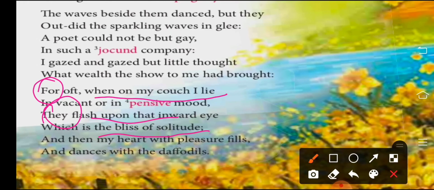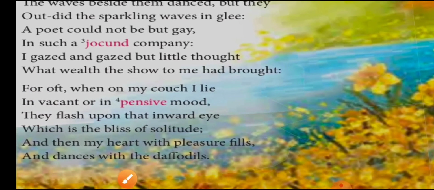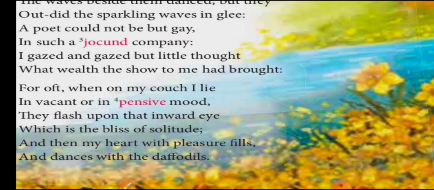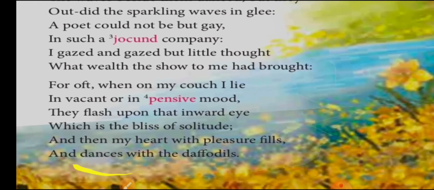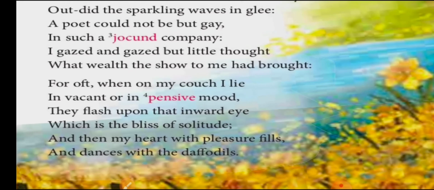And whenever he sees the flowers in his imagination, in these two last lines he is saying, and then my heart with pleasure fills and dances with daffodils. कि जब भी मैं उन flowers को देखता हूँ, and whenever he sees the flowers in his imagination, his heart fills with the pleasure and the mind dances with the dancing daffodils. So what he is saying in these two lines, that whenever he sees the flowers in his imagination, his heart fills with pleasure and his mind dances with the dancing daffodils. So what does this show?